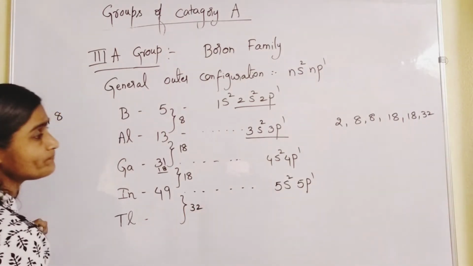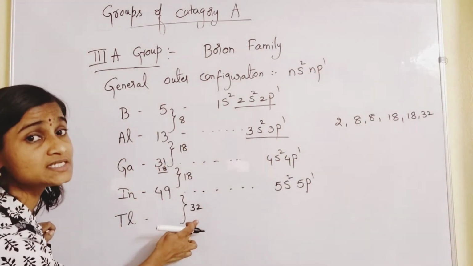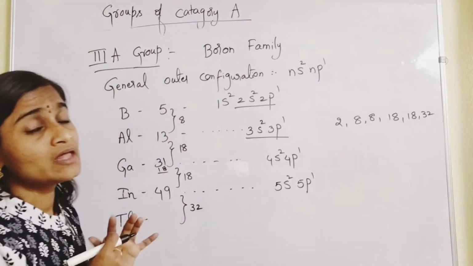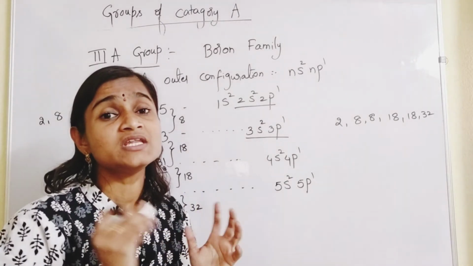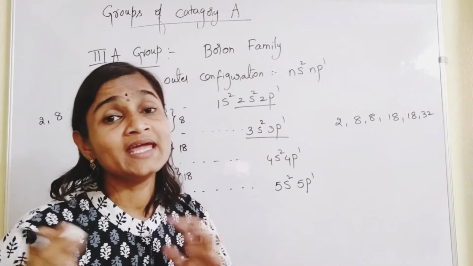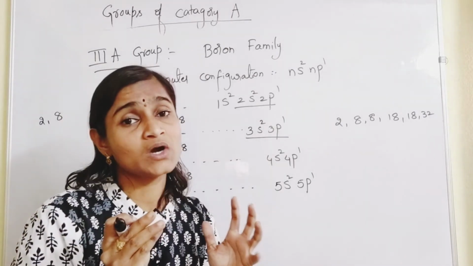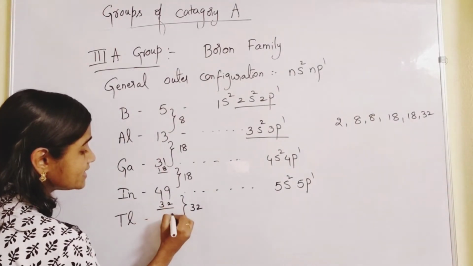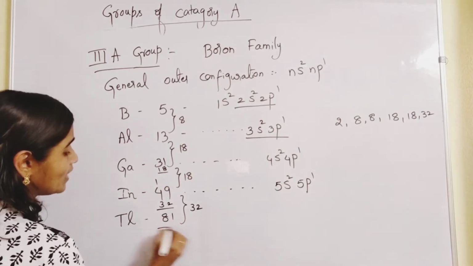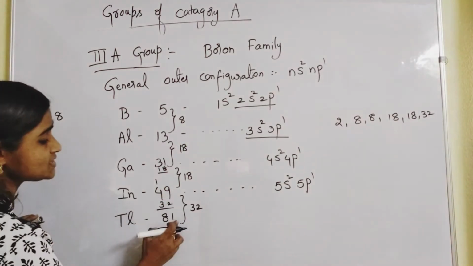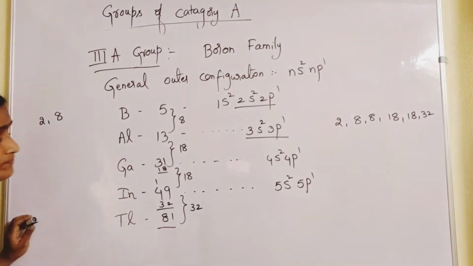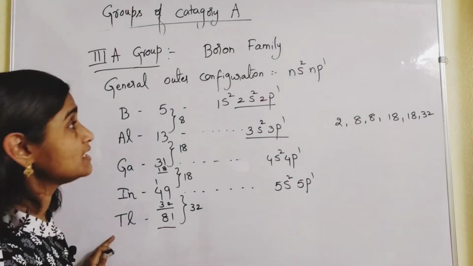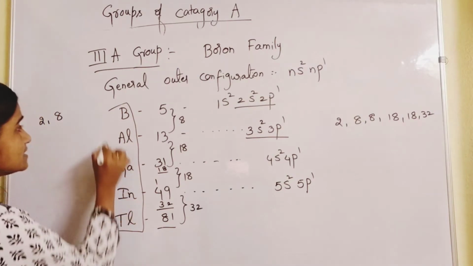32. So this you call as what? Periodicity. This kind of trend is followed in every group. All the elements in the periodic table are arranged in regular intervals of 2, 8, 8, 18, 18, 32, and this you call periodicity. So if you add 32, how much are you going to get? It is 81. Isn't it? 49 plus 32. So boron, aluminium, gallium, indium, thallium. These are the elements of what? Third A group elements.